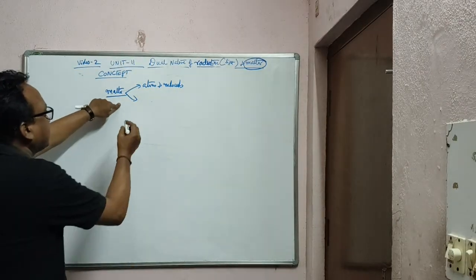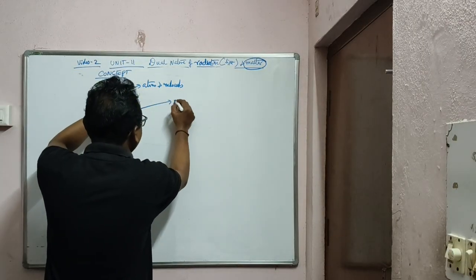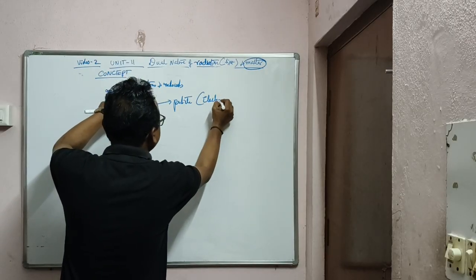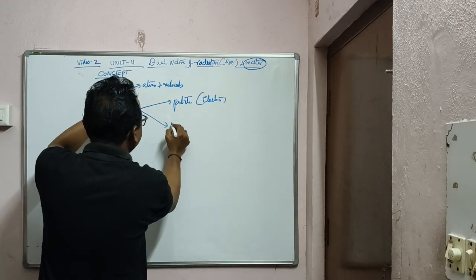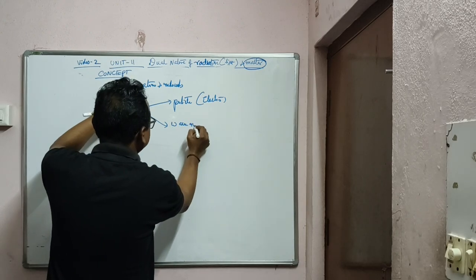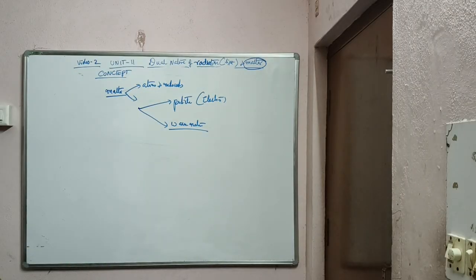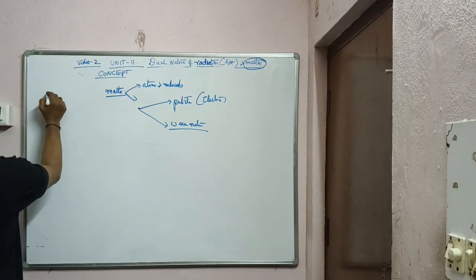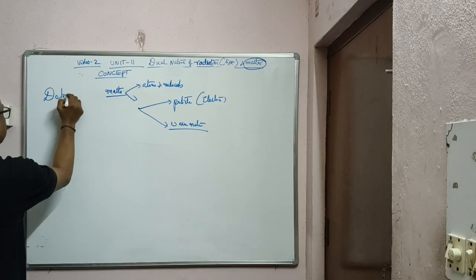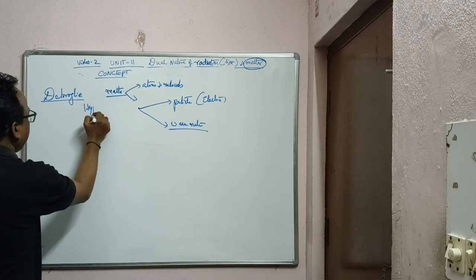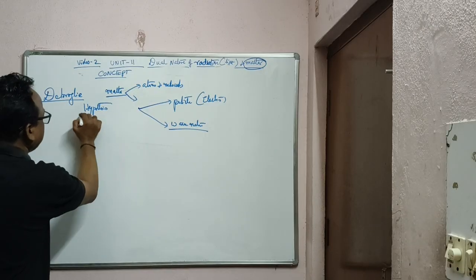So matter also behaves as a particle, like electrons, and also behaves with wave nature. This was given by the scientist de Broglie, in de Broglie's hypothesis.